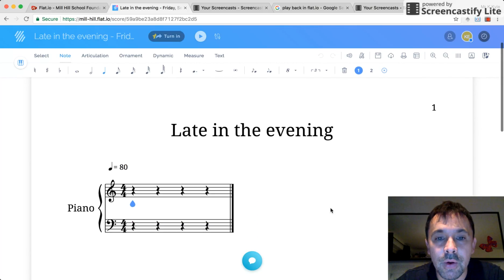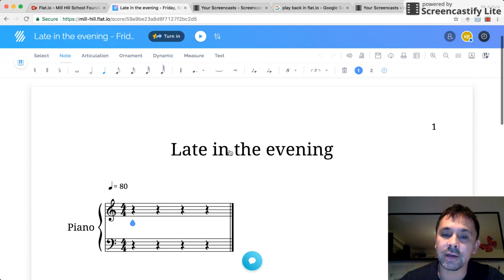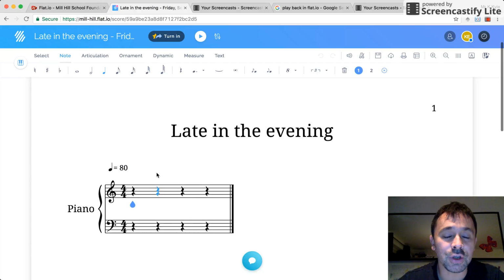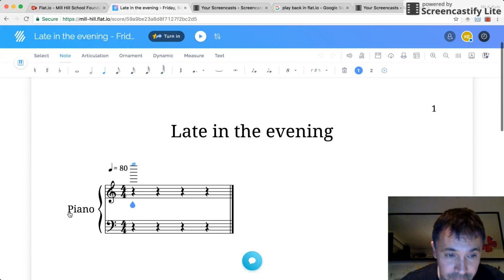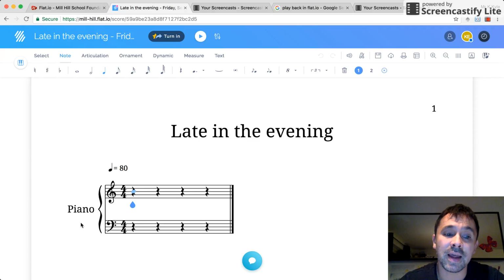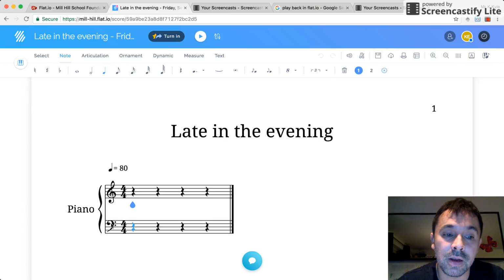Done. Here we go. So as you can see, we've got our page 1 because we're on page 1. Here is the title, Late in the Evening. Crotchet equals 80, which means there are 80 beats per minute. This is the instrument, the piano, and these are the two parts. This would be the right hand and this would be the left hand. In the right hand, we have the treble clef or the G clef because it is on the line of the G note. And in the left hand, we have the bass clef or the F clef because it is in the line of the F note.